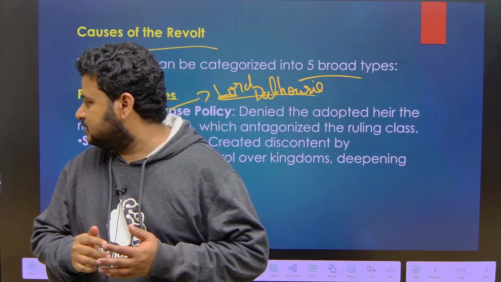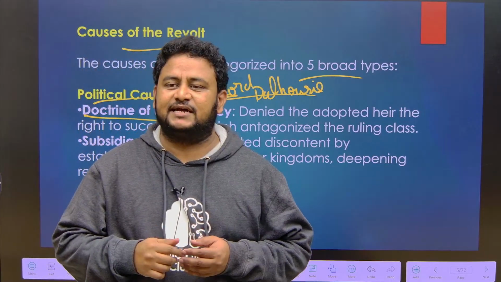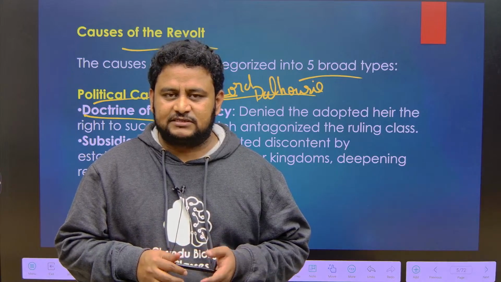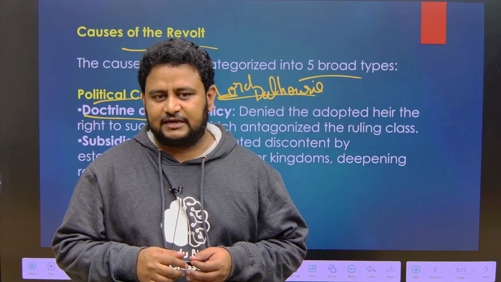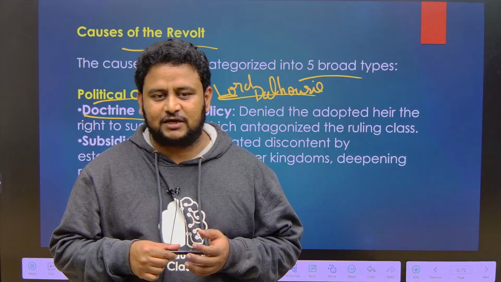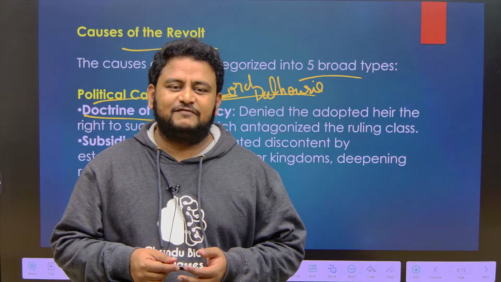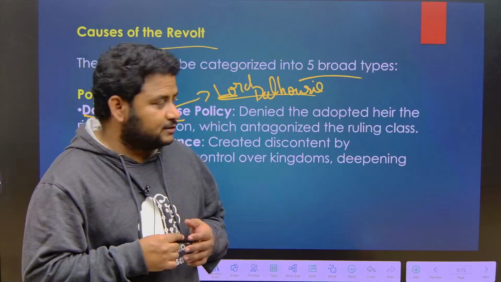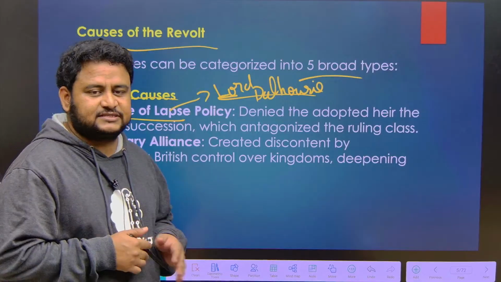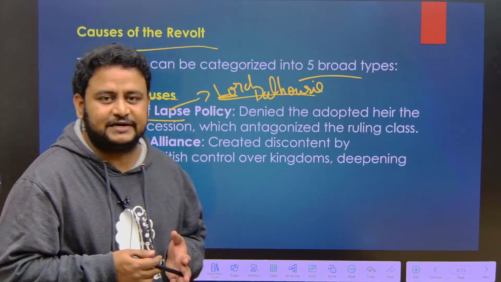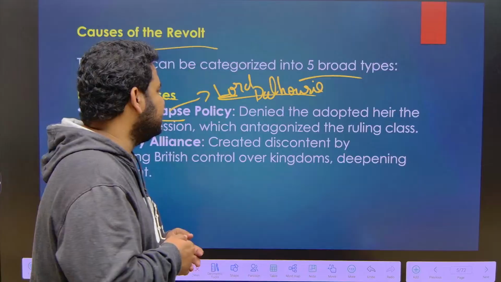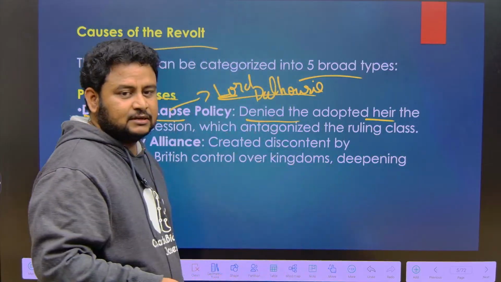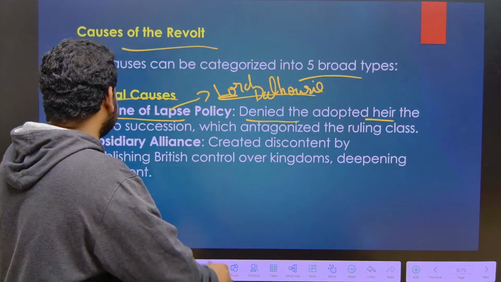I will explain again. In any kingdom, if there is a king, after his death suppose he doesn't have a natural heir. Heir means not the hair which you have on your head. I am talking about the king if he doesn't have a son, his own son by blood. So that person's kingdom will directly go into the hands of the British. Denied the adopted heir. That is, if you have an adopted son, there is no right to succession. They cannot ascend to the throne.